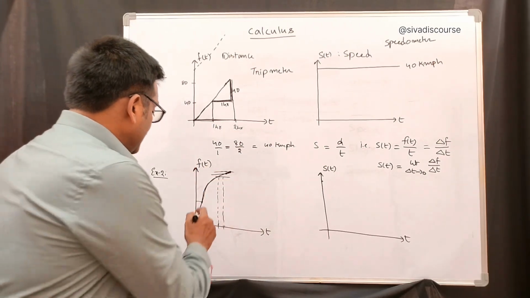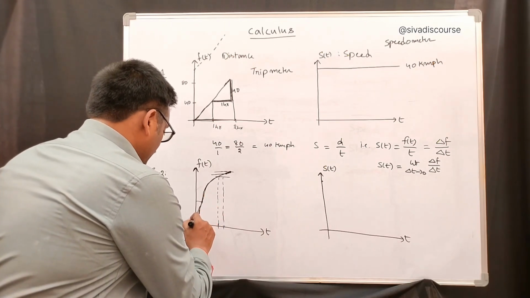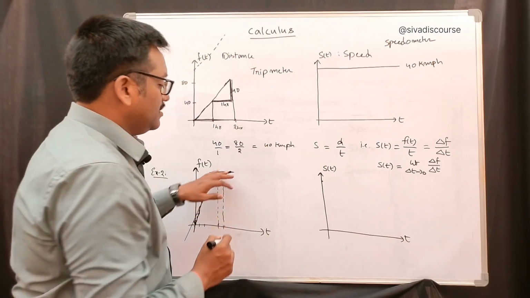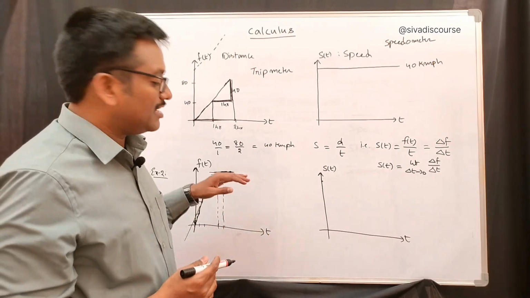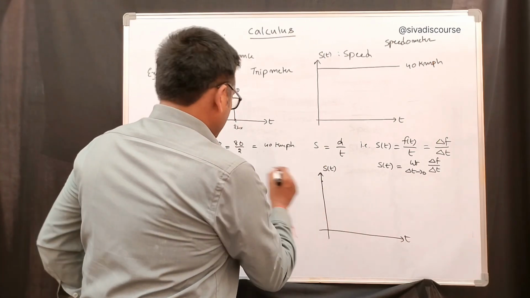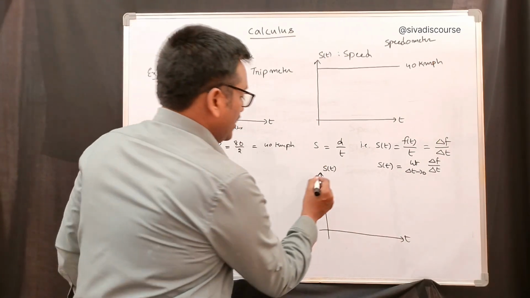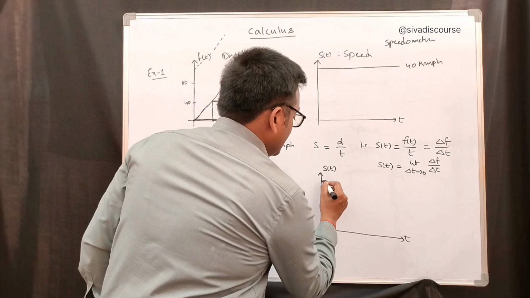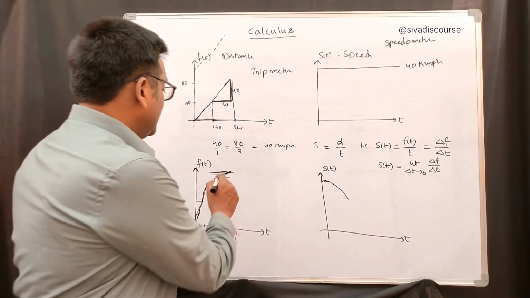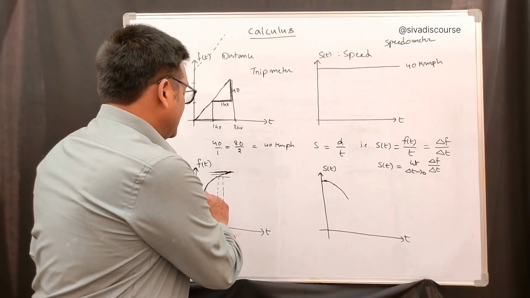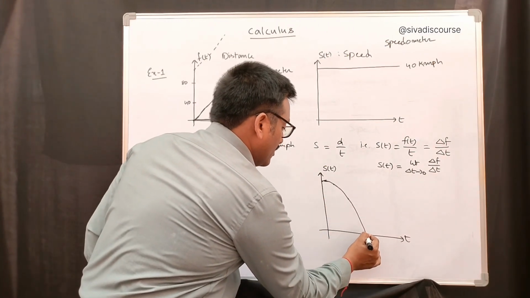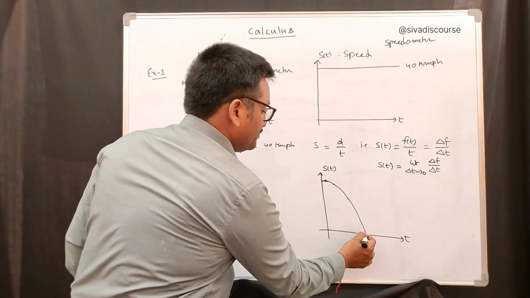Or you can consider the tangent: here the inclination angle is more, and here the tangent is almost 0 because the car has stopped, as I said. So if you draw the speed curve, the speed is decreasing rapidly here, and after that it is going to be 0. At this point the speed is 0.